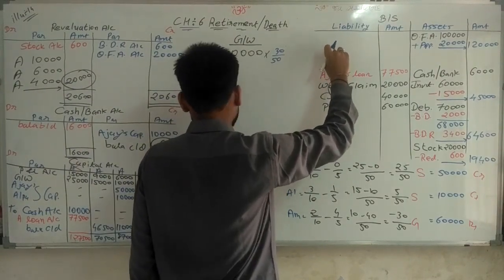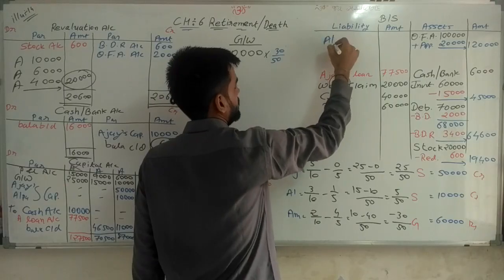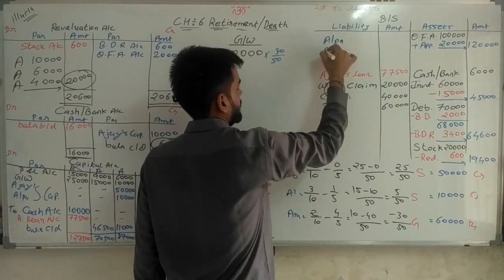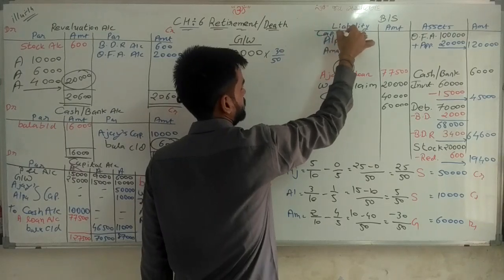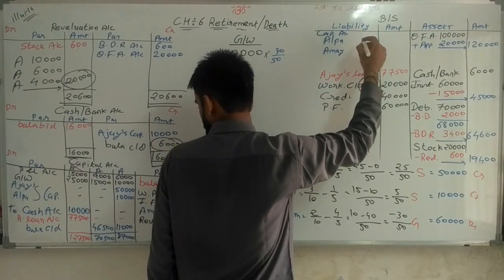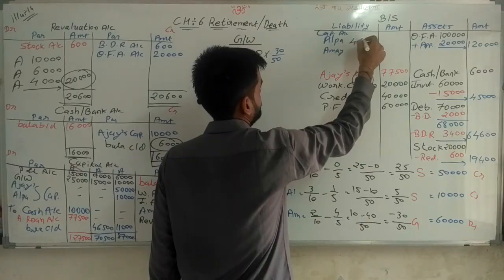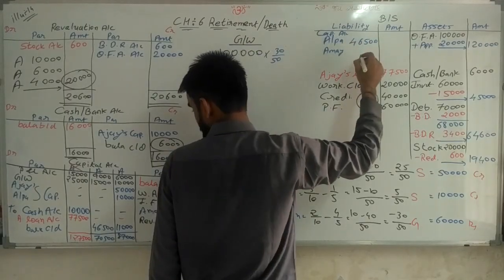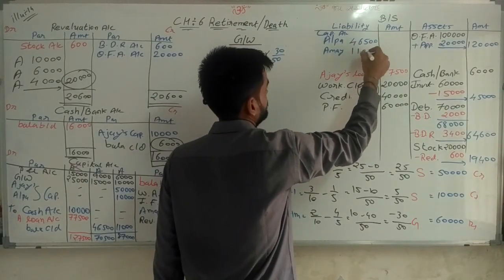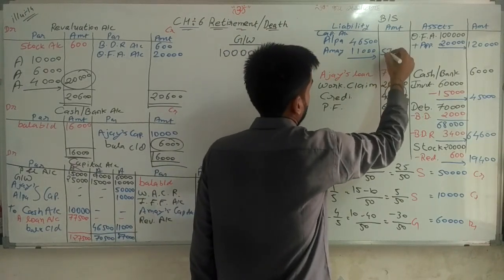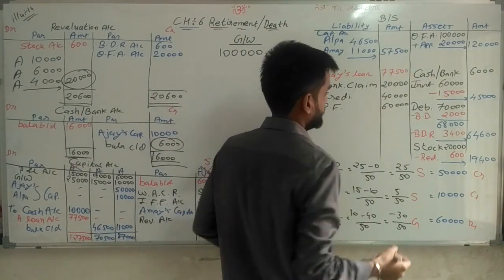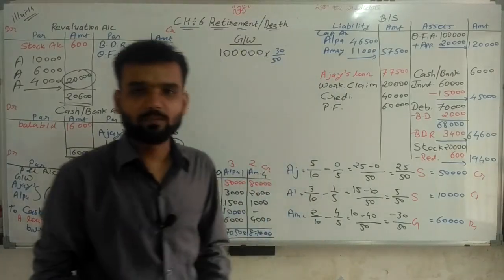So I have to write Alpha and Amar capital account. Amounts 46,500 and 11,000. Make the total of both: 57,500. Simple.